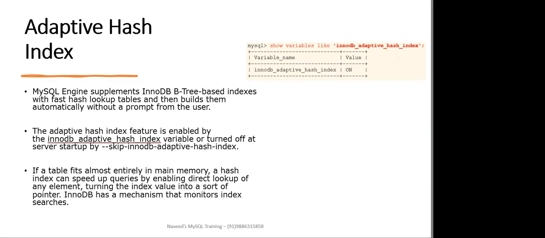If a table fits almost entirely in main memory, a hash index can speed up queries by enabling the direct lookup of any element, turning the index value into a sort of pointer. InnoDB has a mechanism that monitors the index searches. If InnoDB notices that queries could benefit from building a hash index, it does so automatically. That is the reason the adaptive hash index is a part of the buffer pool.